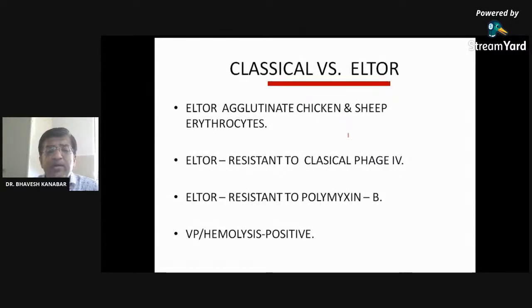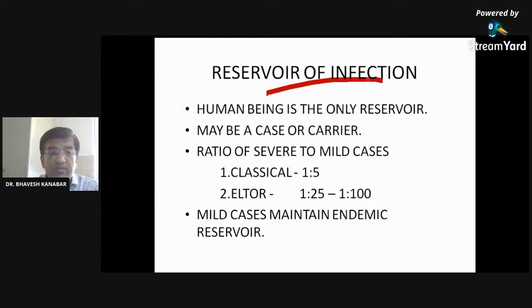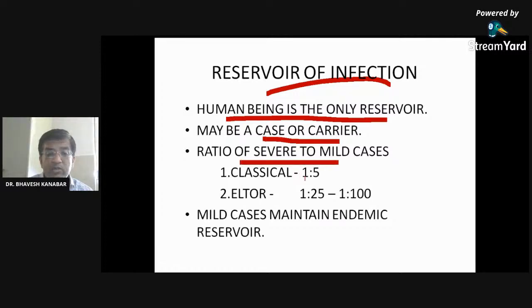Classical versus ELTR, no need to go into such detail. Reservoir of the infection: human being is the only reservoir of the infection, like in case of corona. This may be a case or a carrier. Ratio of severe to mild cases is 1:5, meaning for every 5 mild cases there is 1 severe case. So mild cases are much more. Here you can see in ELTR 1:25 to 1:100.